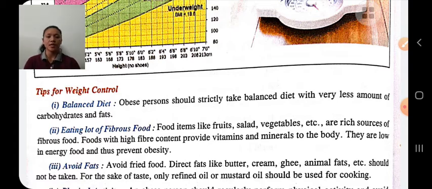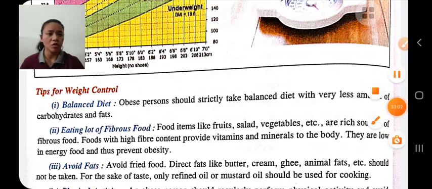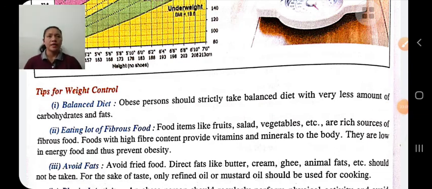This is about weight control. So today we have discussed vitamins, minerals, water, roughage, artificial sweeteners. A balanced diet means the diet which contains all nutrients, that is carbohydrate, protein, fats, vitamins, minerals in correct proportions.